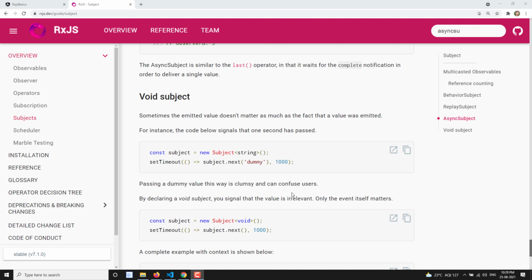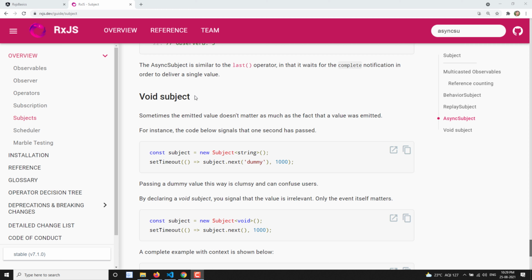So what is this void subject actually? If you look at the name itself, void subject means the subject which doesn't emit anything. It will invoke the subject, but it will not send any value. That is the thing. It is nothing but a void subject.